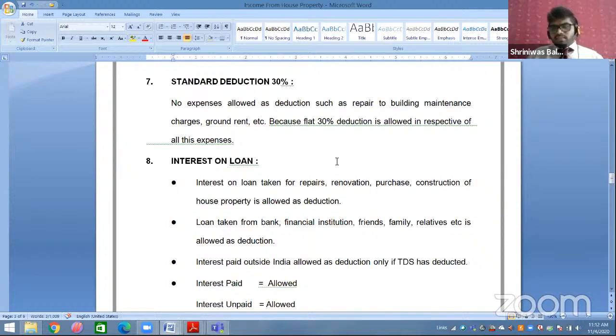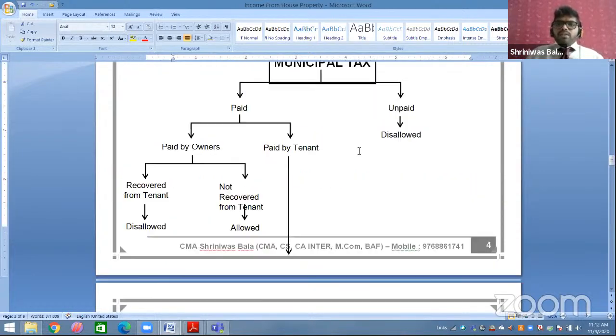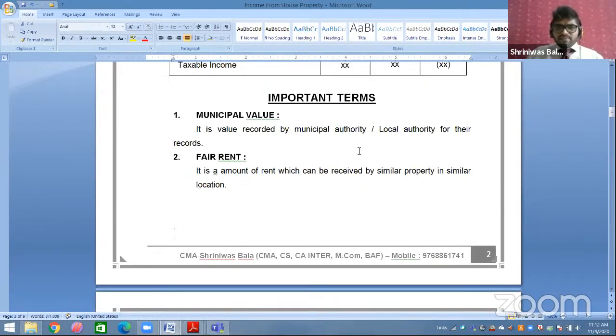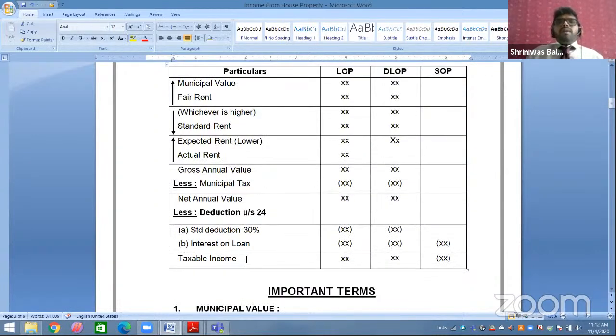Now standard deduction. Students, I would like to say to all of you in a simple manner: only municipal tax and interest on loan is allowed as a deduction. The remaining expenses are not allowed as a deduction.